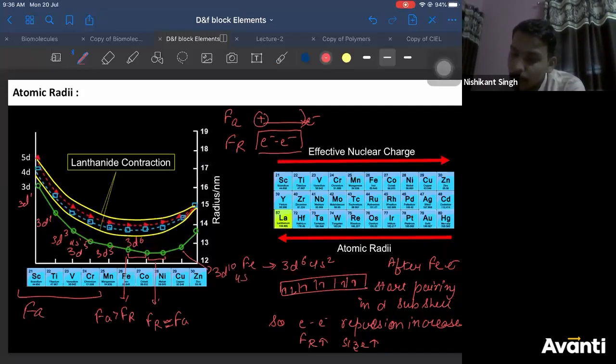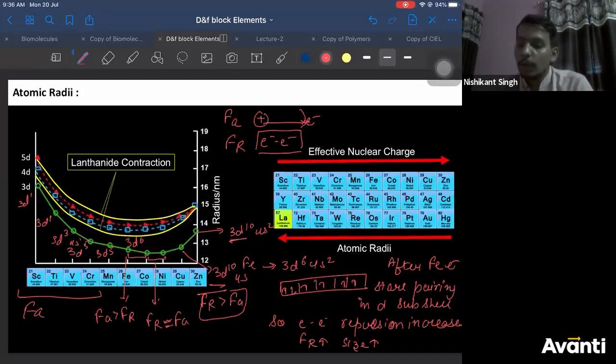Zinc is 3d10, 4s2. 3d10 means all d subshells are paired. If all d subshells are paired, there will be a lot of electron-electron repulsion. So in copper and zinc, repulsive force becomes greater than attractive force. And if repulsive force is greater than attractive force, effective size will increase.